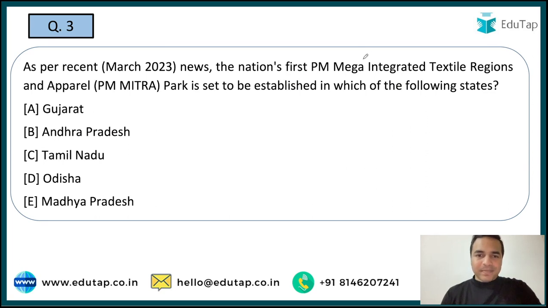Now the next question. So guys, the next question is on the nation's first PM Mega Integrated Textile Region and Apparel Park. See guys, we have heard many times about the PM MITRA scheme, which is in the news quite a lot. And when I talk about this particular park, so recently it was in the news that India's first PM Mega Integrated Textile Region and Apparel Park will be established in one of the Indian states, and you are required to tell me what exactly is the name of the state where it will be set up.